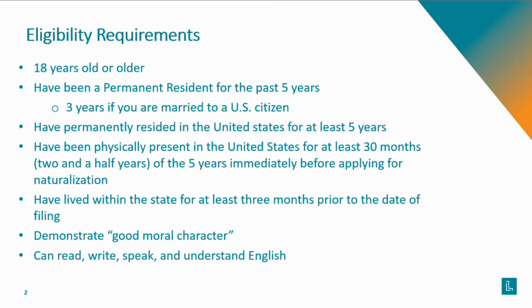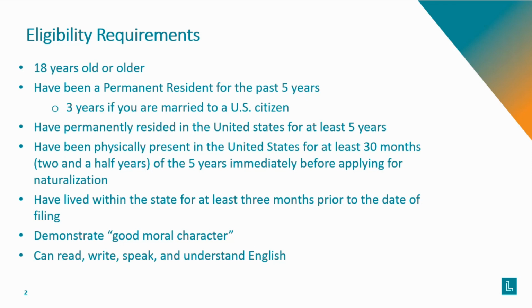The basic eligibility requirements to obtain U.S. citizenship are: 1. The applicant is at least 18 years of age. 2. Has been a permanent resident for the past 5 years, or 3 years if the applicant is married to a U.S. citizen. 3. Has permanently resided in the United States for at least 5 years. This means that the applicant has had their permanent home in the U.S. for at least 5 years.